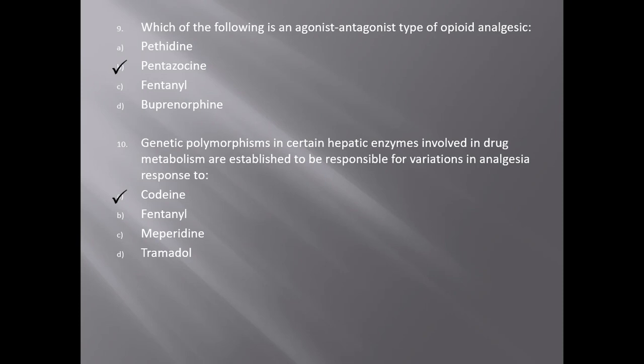Codeine and hydrocodone are metabolized by the cytochrome P450 isoform, and variation in analgesia response to these drugs have been attributed to genetic polymorphism in this isozyme. In the case of codeine, this may be important since the drug is demethylated to its active metabolite by cytochrome P450 isozyme.